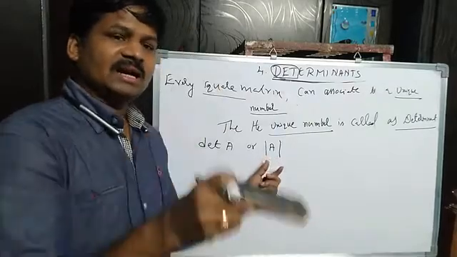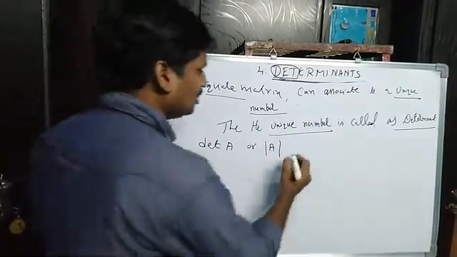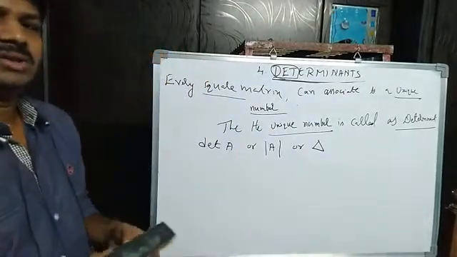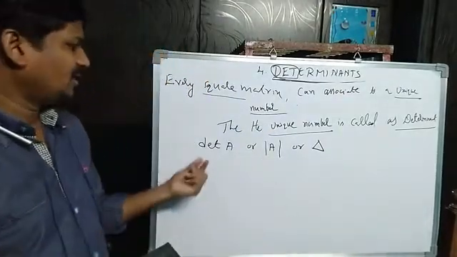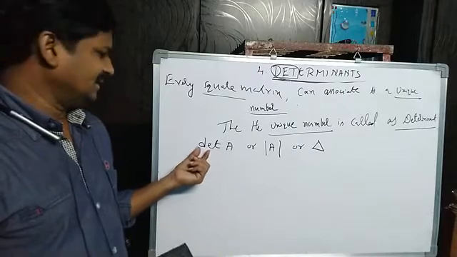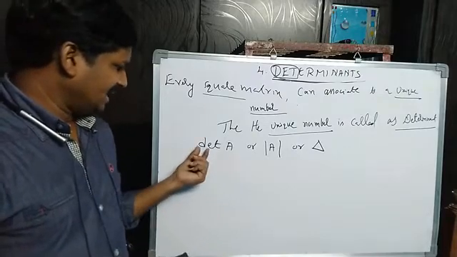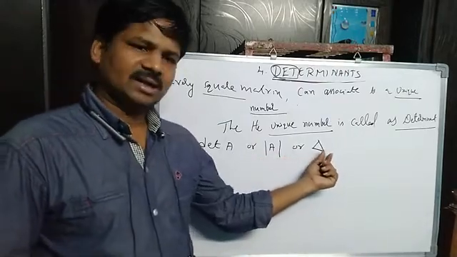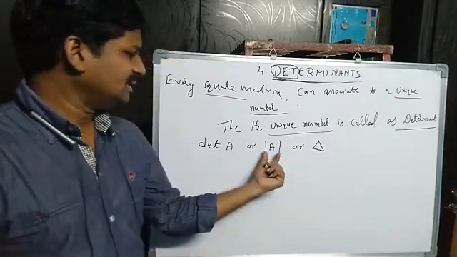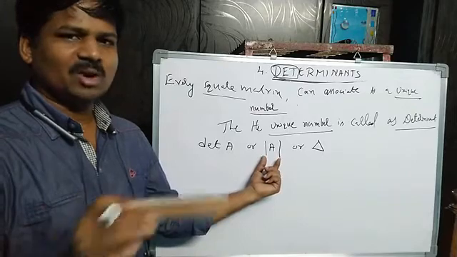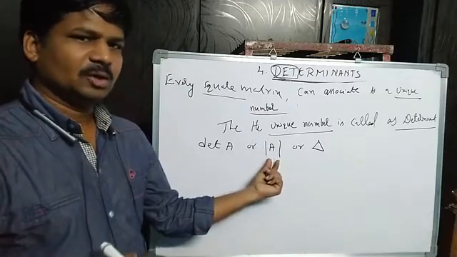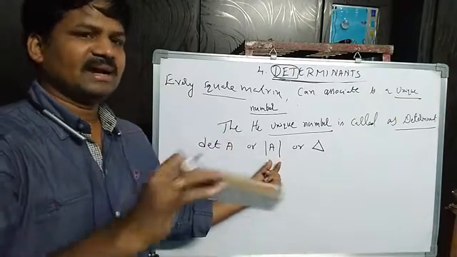This will be det A or delta. So the determinant of a matrix A you can write like this, read as det A or delta. Here it is not modulus. Remember, it is the notation of the determinant of matrix A.